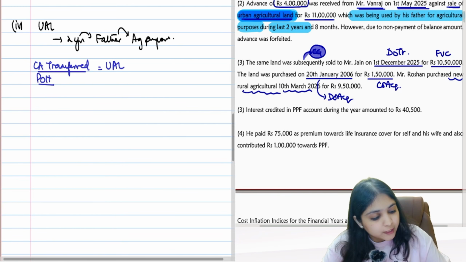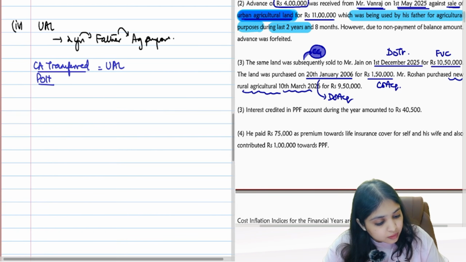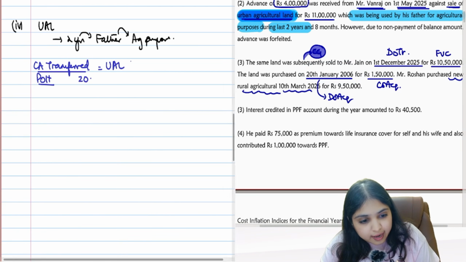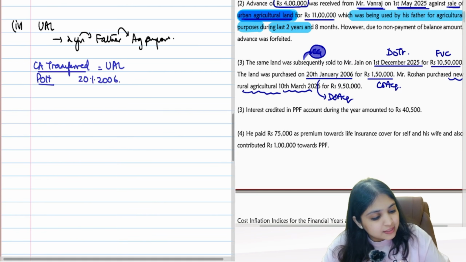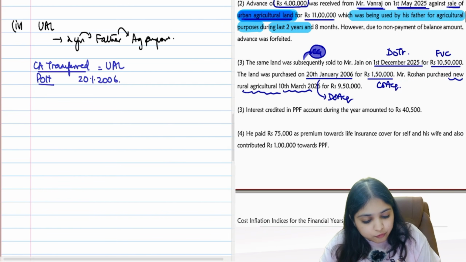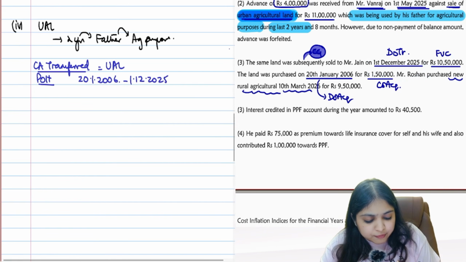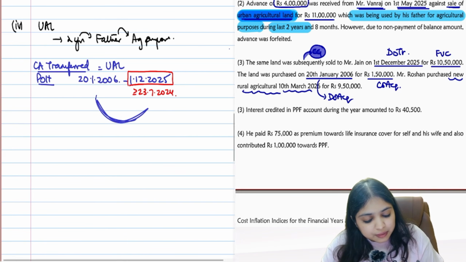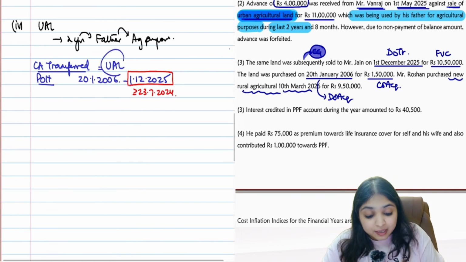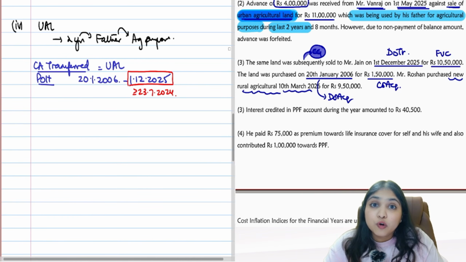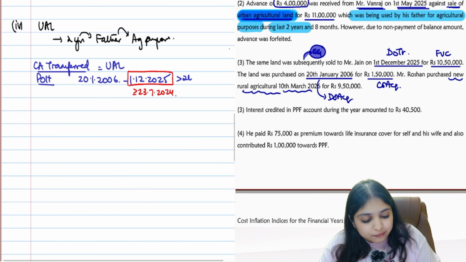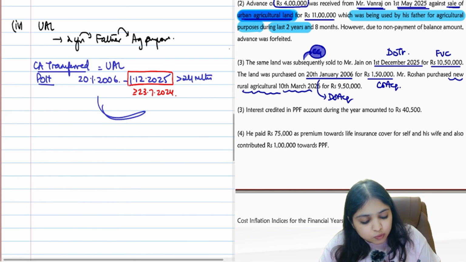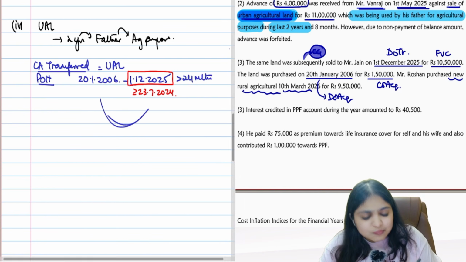Then what's the period of holding? When did we buy the land? We bought the land on 20 Jan 2006. When are we selling the land? We are selling the land on 1st December 2025. Is the date of transfer before amendment or after amendment? Date of transfer is on or after 23rd July 24. Immovable property, what will your relevant period of holding be? It should be more than 24 months. So yes, period of holding is more than 24 months.